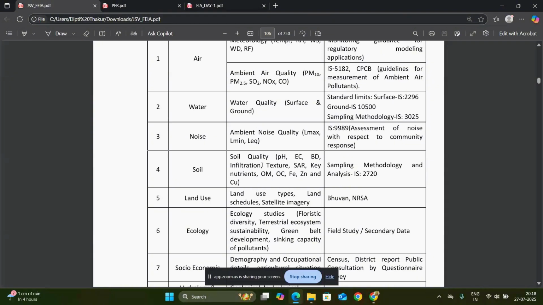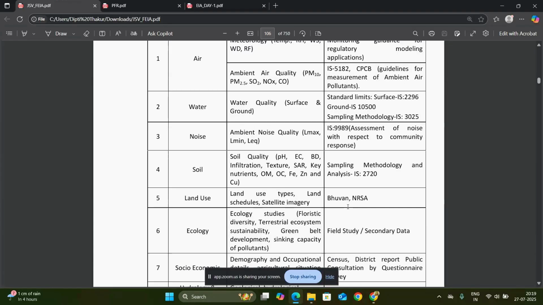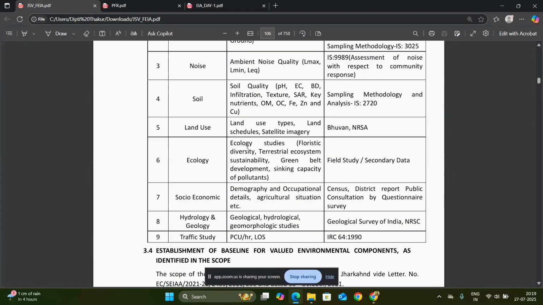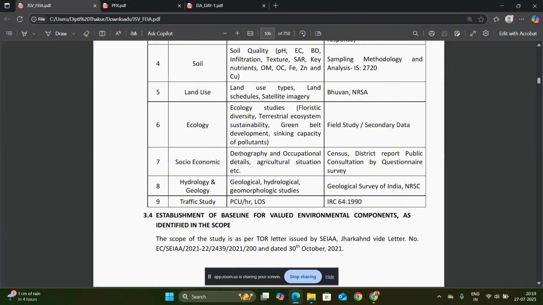For soil quality, the parameters are pH, EC, BD, infiltration, texture, SAR, key nutrients, etc. The micronutrients and macronutrients from soil we have to analyze. For that, the sampling methodology is IS 2720. For land use, from Bhuvan NRSA, we will take the data for the land use and land cover information.